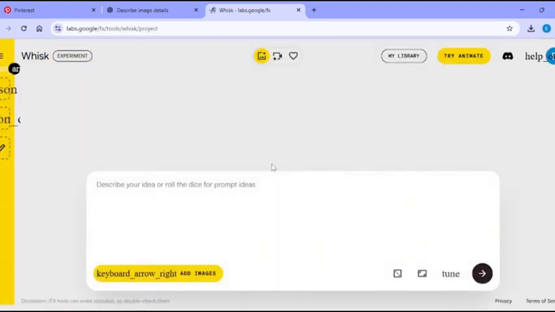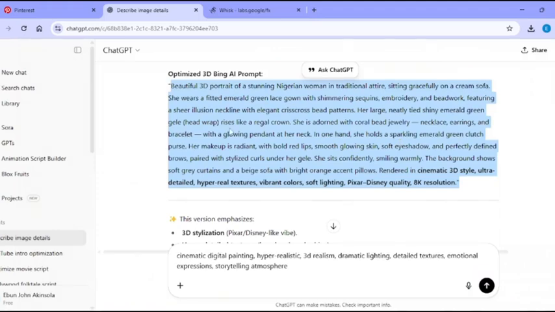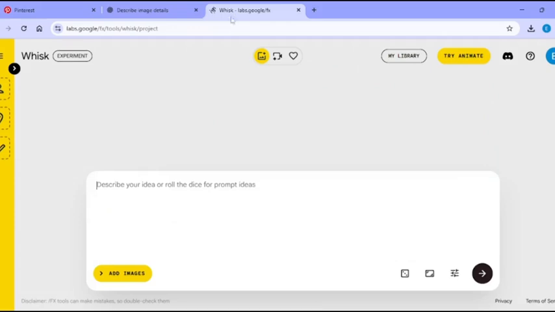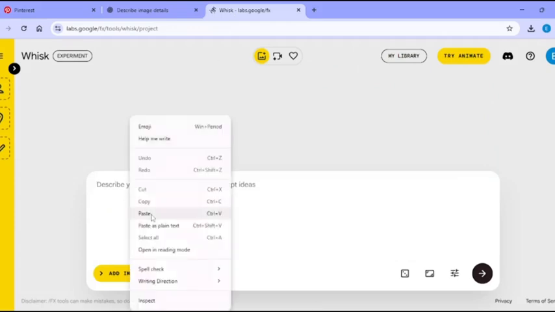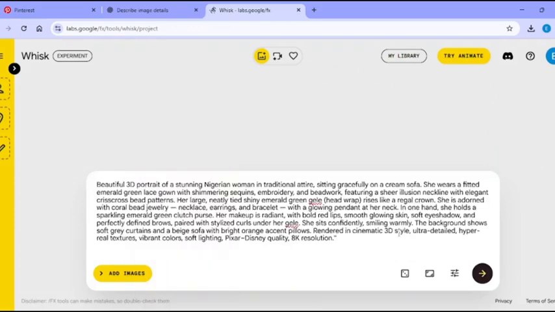This is where we want to create our image from. On this page, you want to paste your prompt here. There are so many things you can actually do here. Did you know Whisk can also animate images and change an image to video? That's not what we want to do here. We just want to create an image. You just want to copy the image prompt from ChatGPT and then paste it here. Once it has been pasted, make sure you change the prompt to any style of your choice.